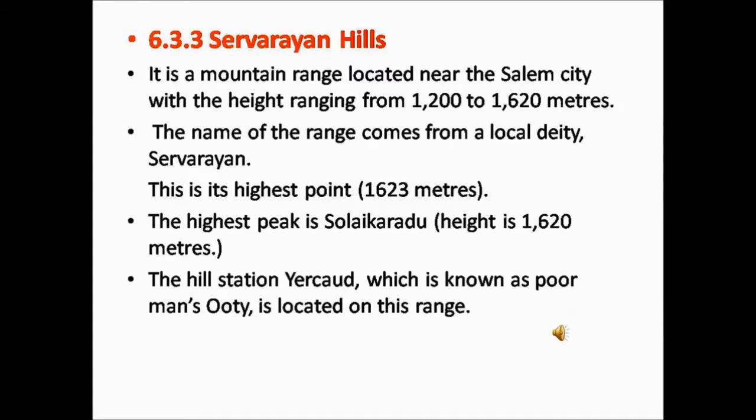The hill station found here is Yercaud, which is known as the poor man's Ooty. It is located in this range. So don't confuse Yelagiri and Yercaud. Yelagiri is the hill found in the Western Ghats and Yercaud is in the Eastern Ghats.